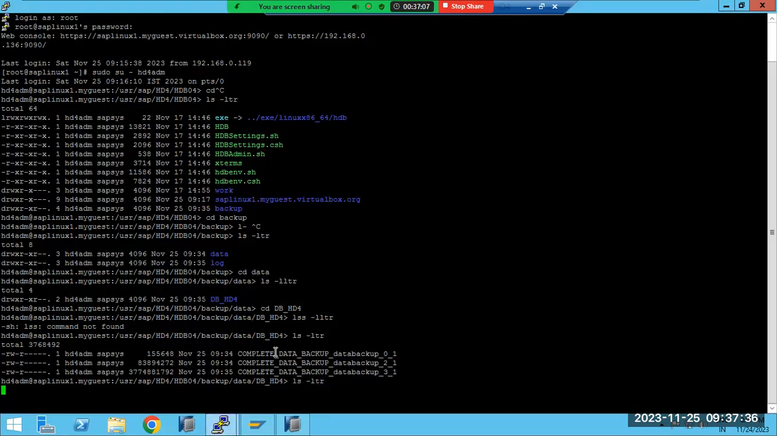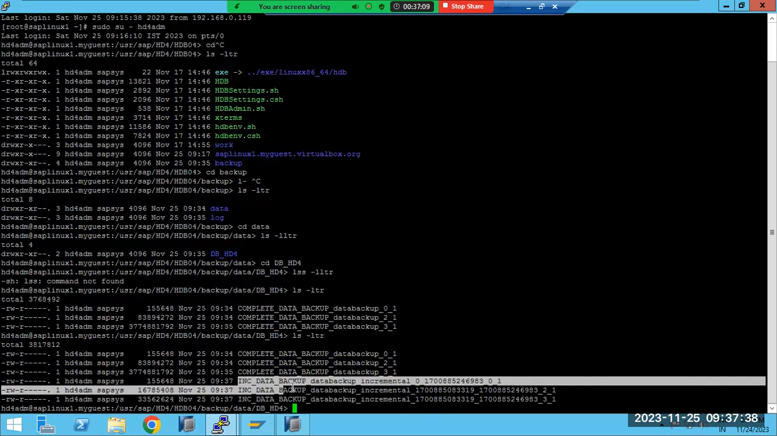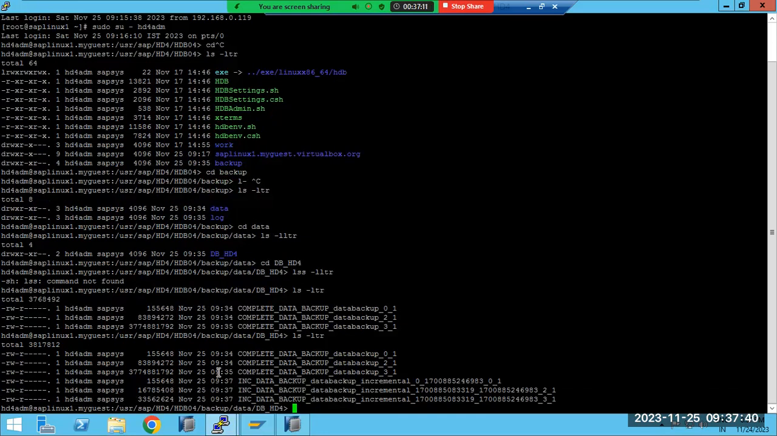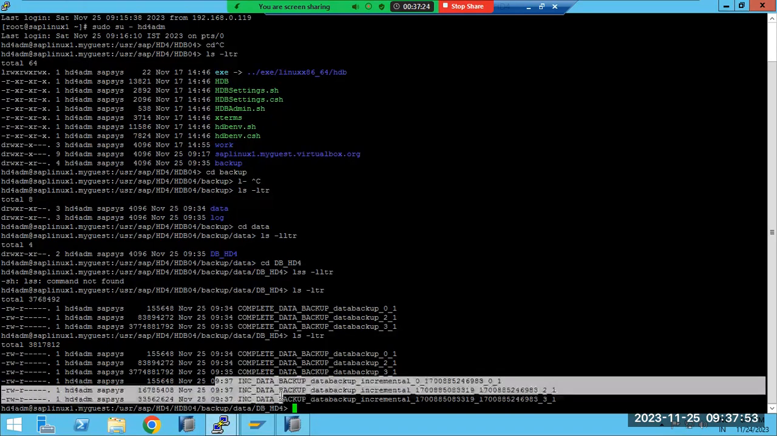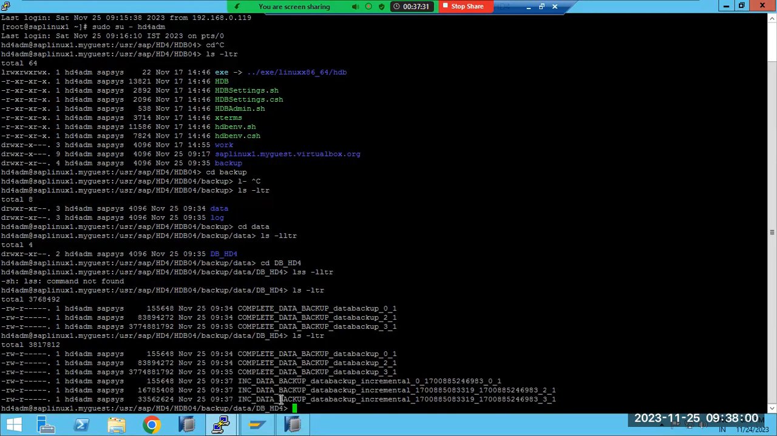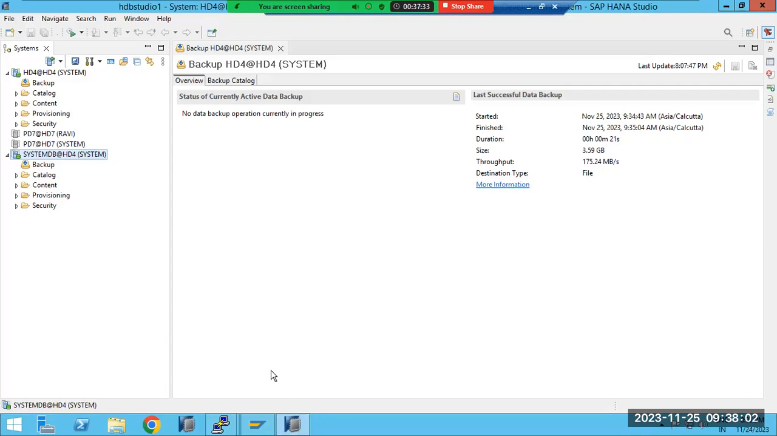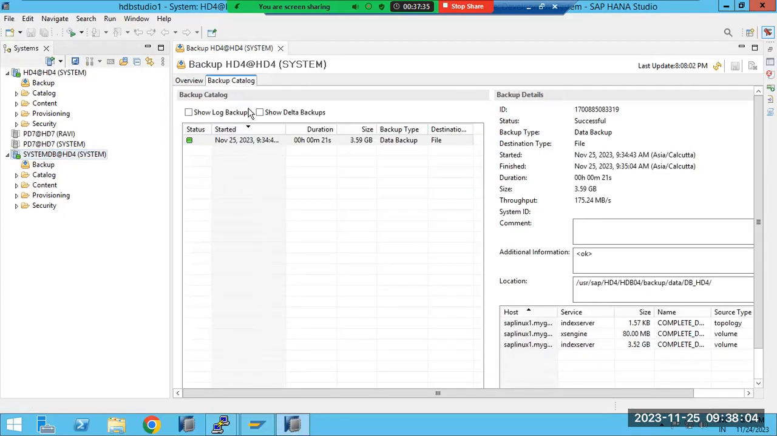Now, if you see here, the incremental data got created, which means at 9:35 we have taken the full DB backup, then at 9:37 we have taken the incremental backup. Whatever data was created in those 2 minutes got backed up in the incremental data backup. This way we can take the complete database backup and incremental data backup, and everything is recorded in the system.